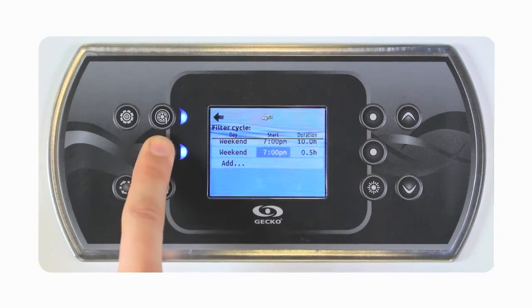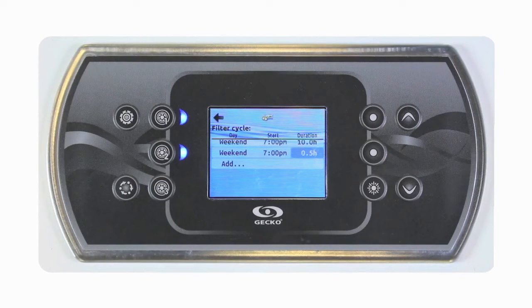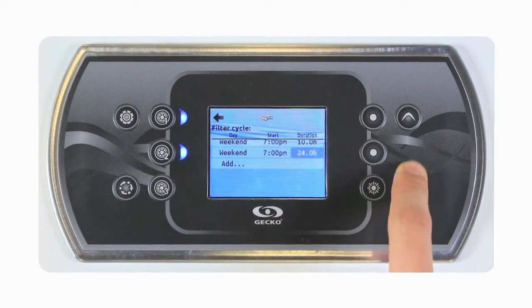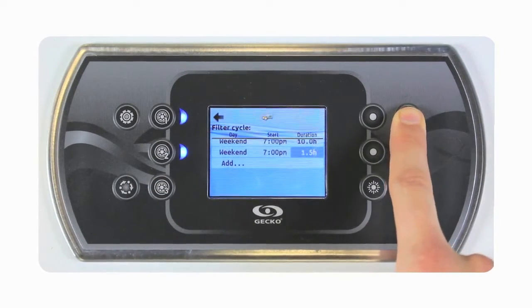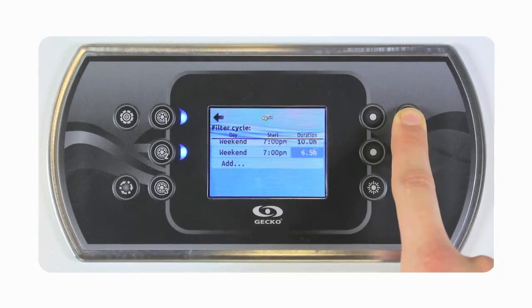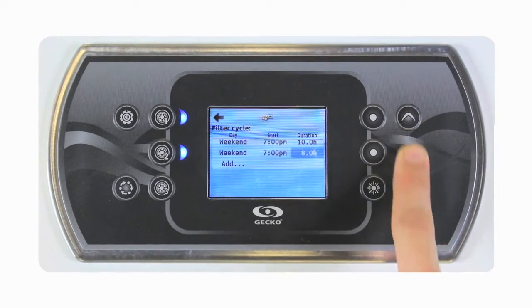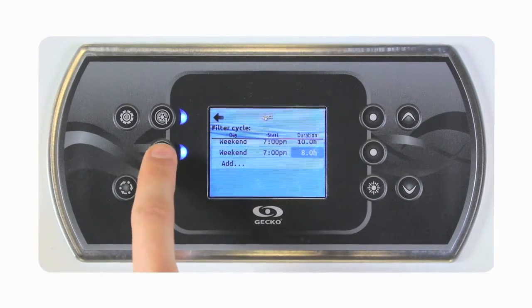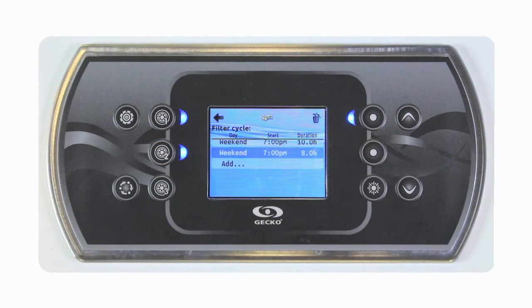Click on Select again to change the duration. Click on Select one last time to confirm the changes.